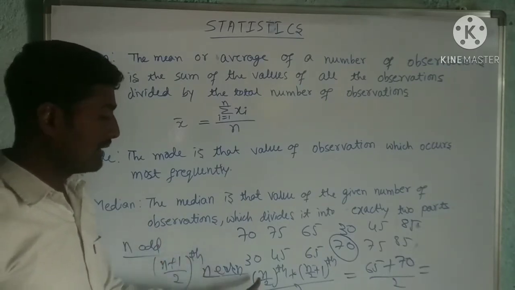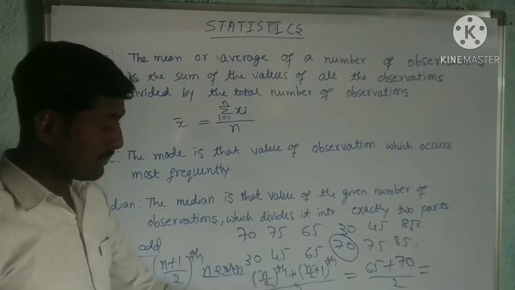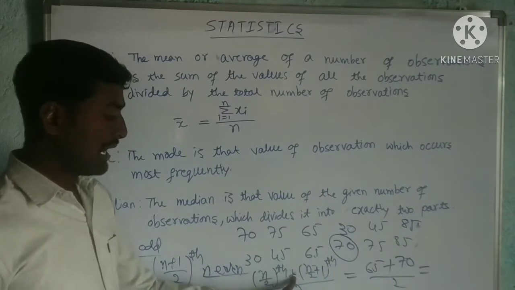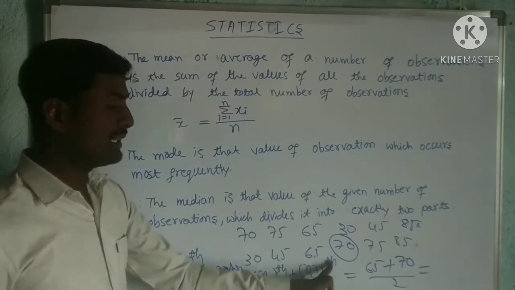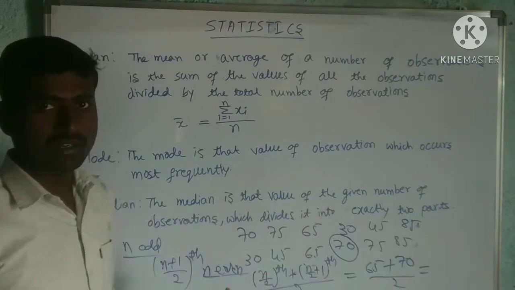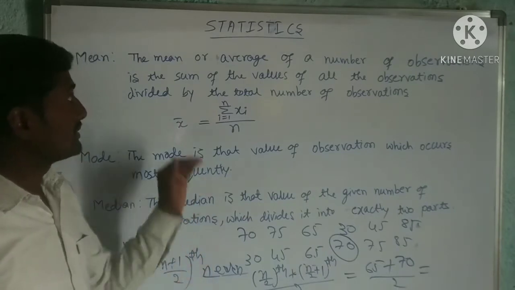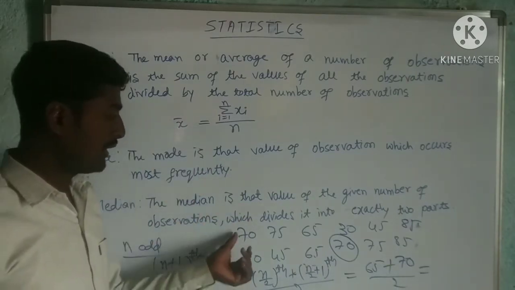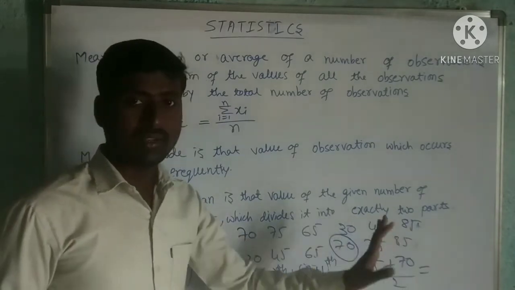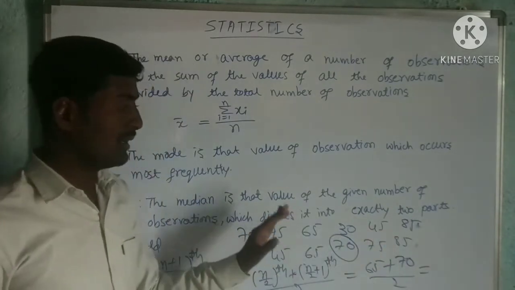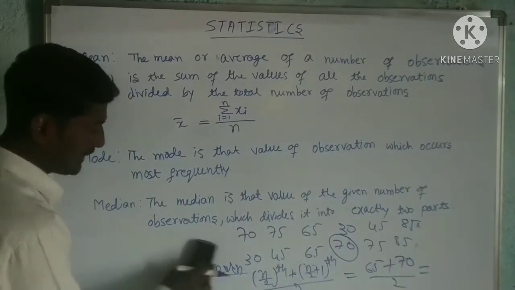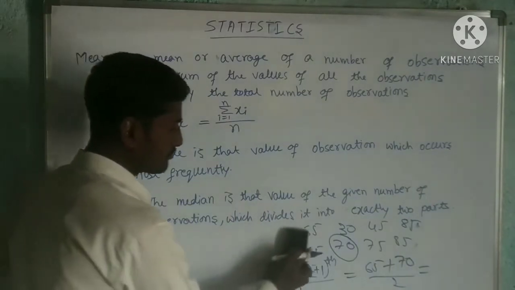If n is even, it is the mean of the n by 2th observation and the n by 2 plus 1th observation. Understood? This is all about mean, mode, median, and I discussed up to now for ungrouped data only. Better you write all these.